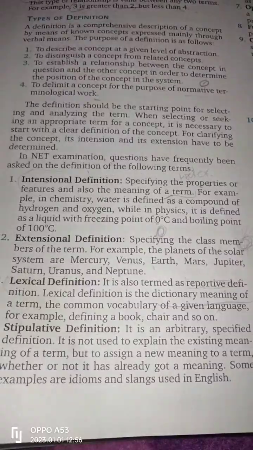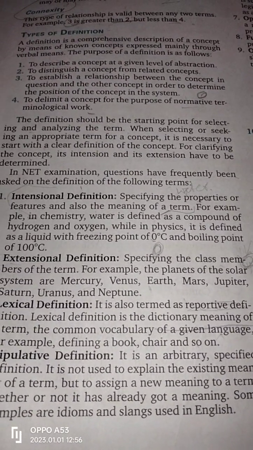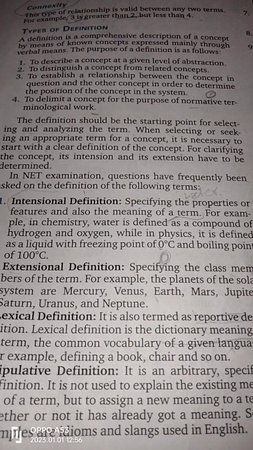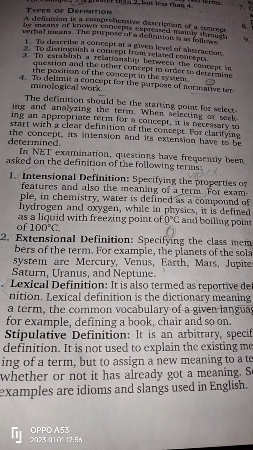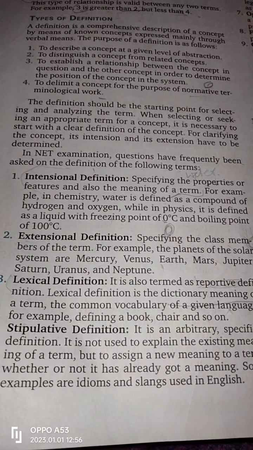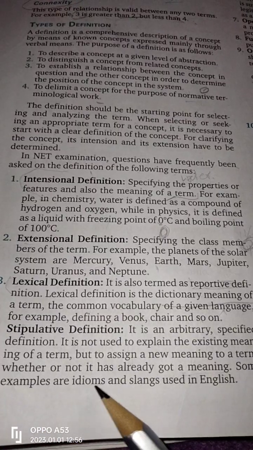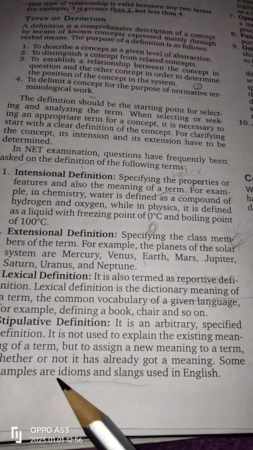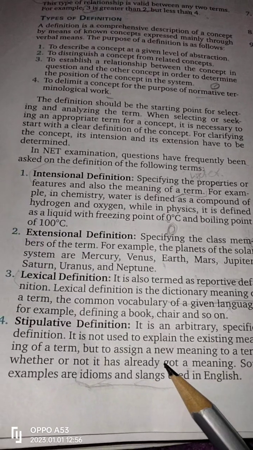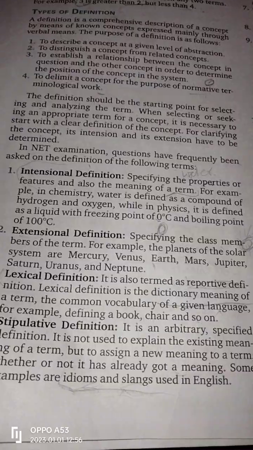We do not discuss the meanings given at a particular time, but we discuss a new meaning with the word. That's called stipulative definition, whether or not it has already got a meaning. Sometimes examples are idioms and slang used in English. We allow and tag a new meaning with the word. This is called a stipulative definition.